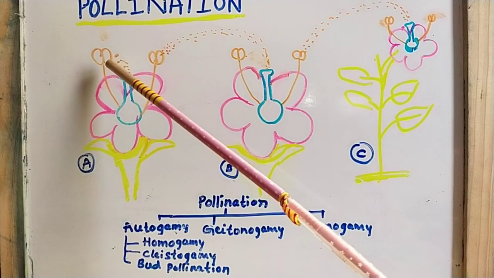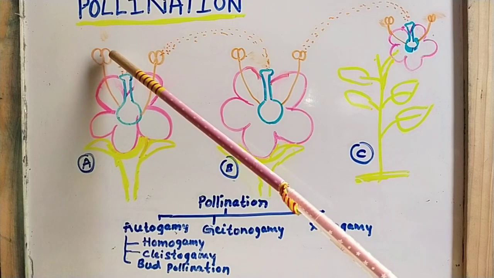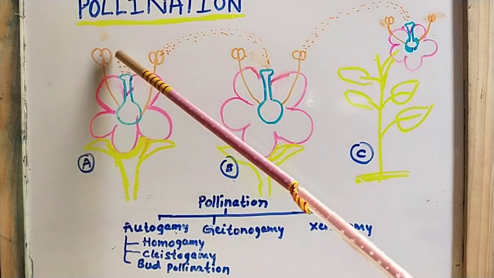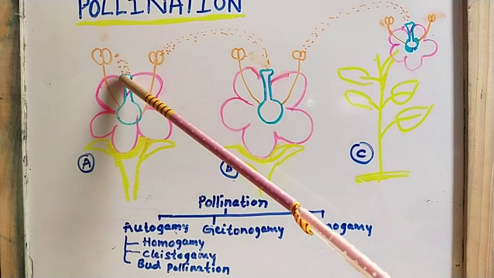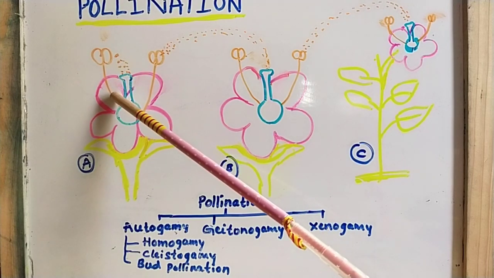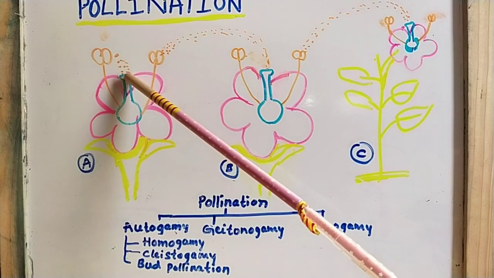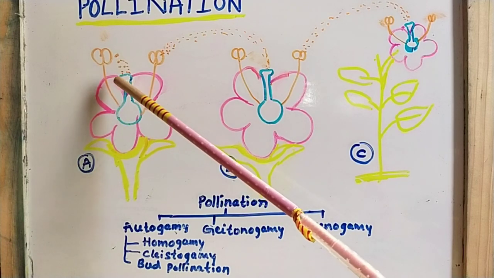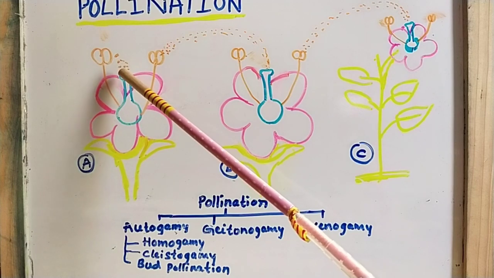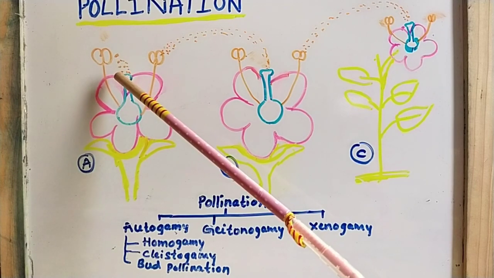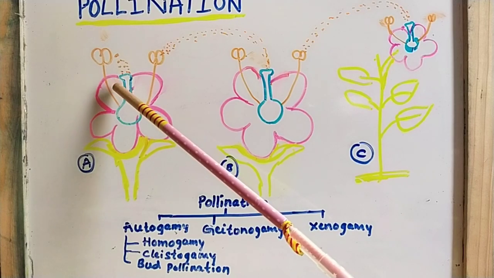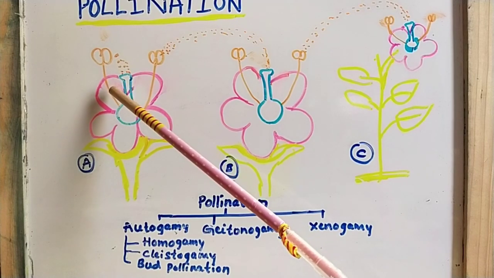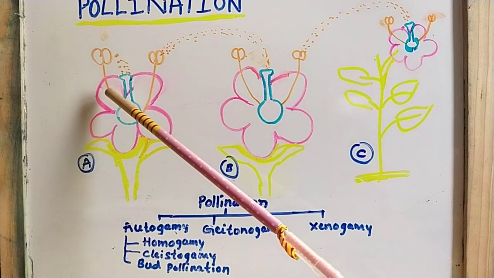When the anther dehisces and releases pollen grains, the pollen grains come in contact with the stigma, and pollination takes place. What is important in cleistogamous pollination? Both the male and female reproductive structures are very near to each other, and the flower remains closed and never opens.